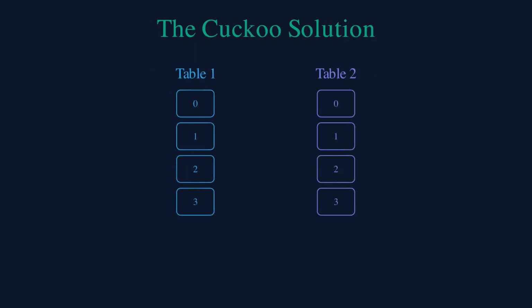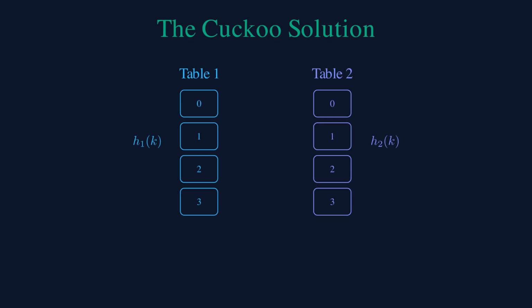Cuckoo hashing solves this elegantly. It uses two hash tables, each with its own hash function. Every key has exactly two possible locations, one in each table.